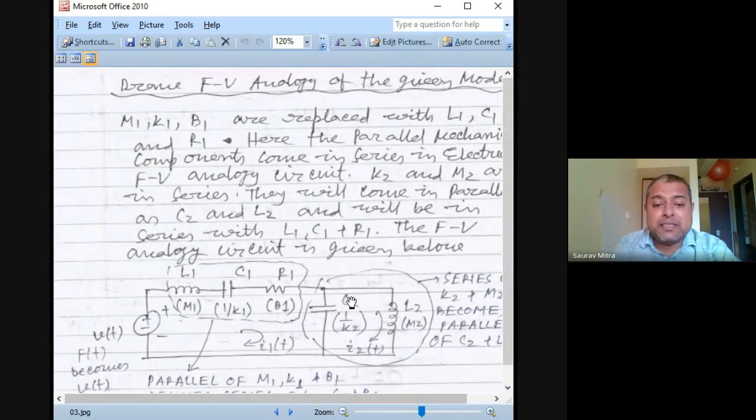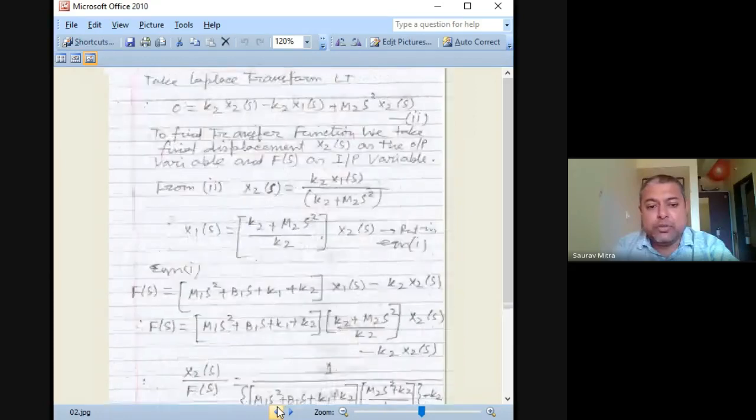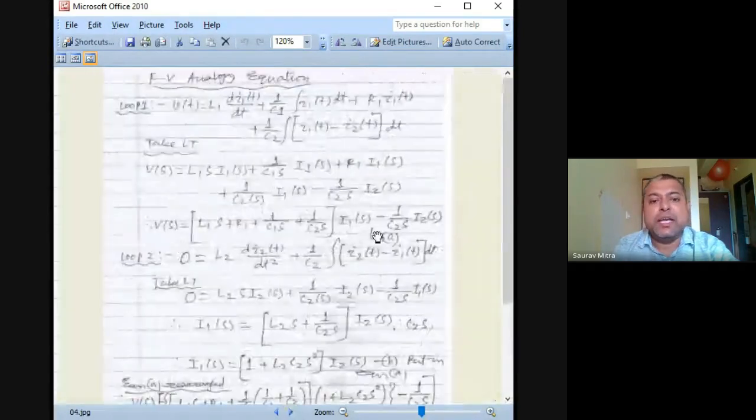Next, I am writing the term for C2. How to write the equation of C2? It will be 1 by C2 integration of I1t minus I2t, because now you are writing the loop equation for loop 1, which has loop current I1t. So whenever you are writing the equation of C2, it will be 1 by C2 into integration of I1 minus I2. That is what I have written.